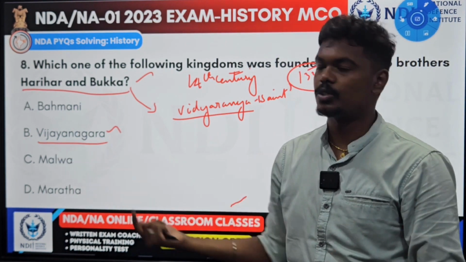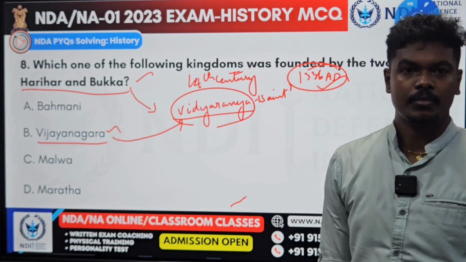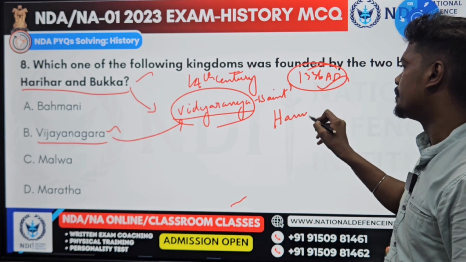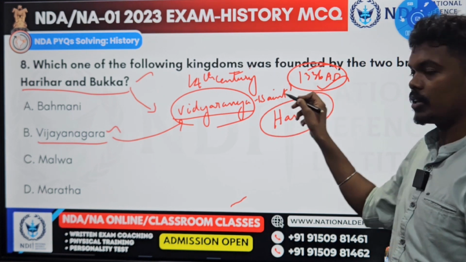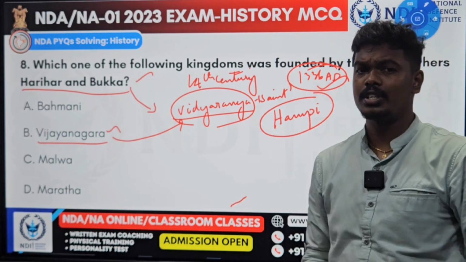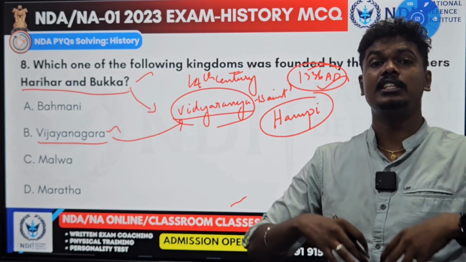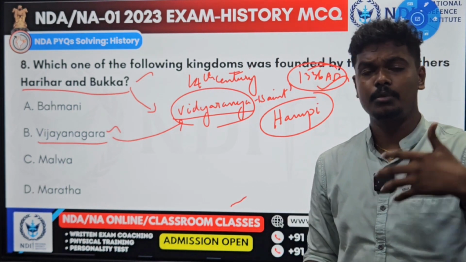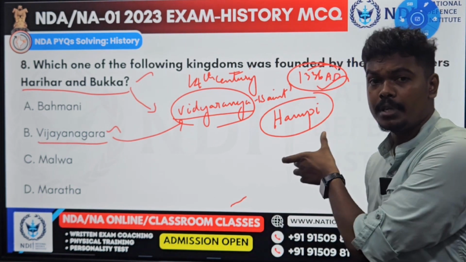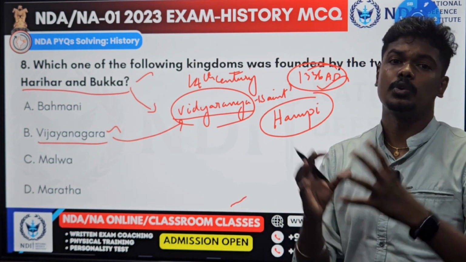Vijaya means victory. So in fact, this Vijayanagara Empire is based on his name, Vidyaranya. And the capital of this Vijayanagara Empire is, you all know, Hampi, which is situated on the southern bank of river Tungabhadra. So at that time, during the 14th, 15th century, among the world cities, this Hampi is considered to be one of the wealthiest cities. Many travelers like Abdul Razak and Domingo Paes used to give account about this Hampi, that it is one of the wealthiest cities throughout the world, not only in India, throughout the world.